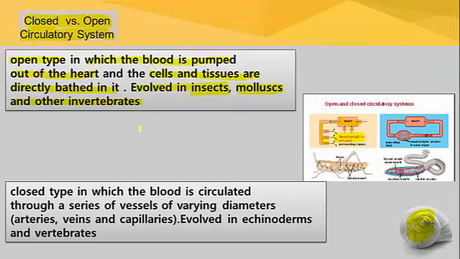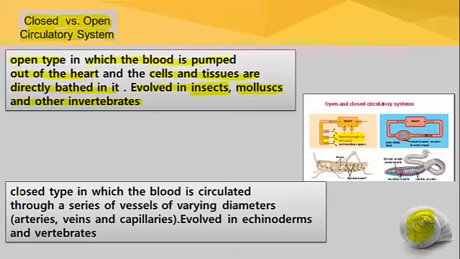Such a kind of circulatory system is called open circulatory system, and it is present in insects, mollusks and other lower invertebrates. What is the meaning of invertebrate? The animal without a backbone is called invertebrate, and animals with a backbone are called vertebrates.